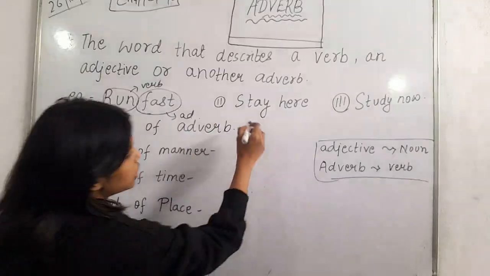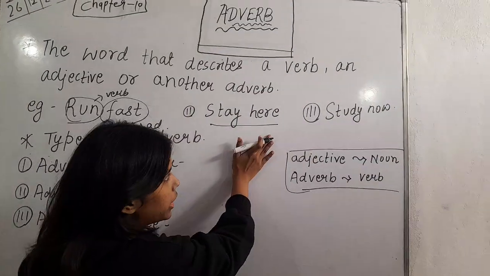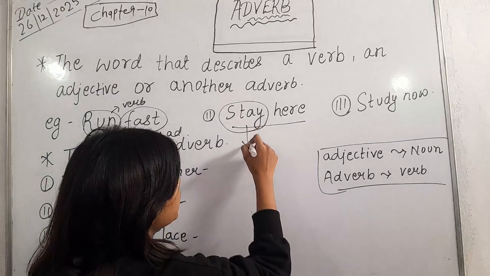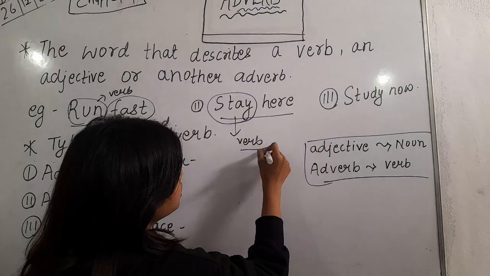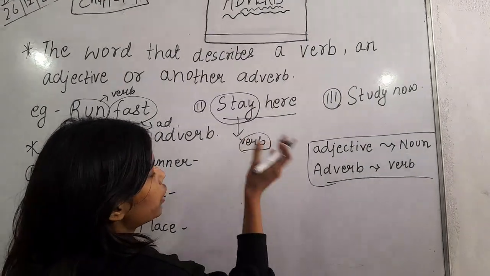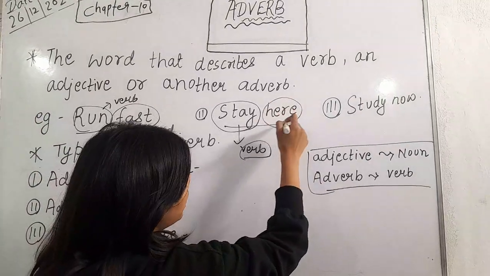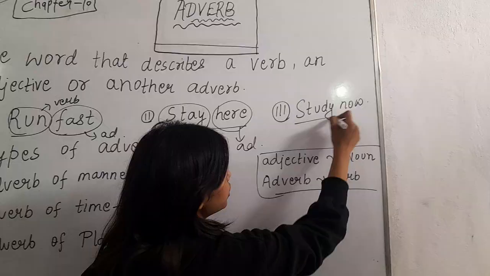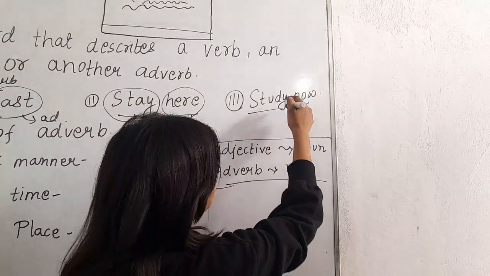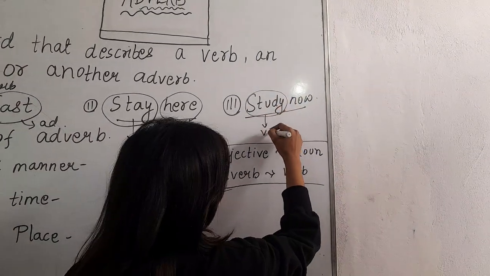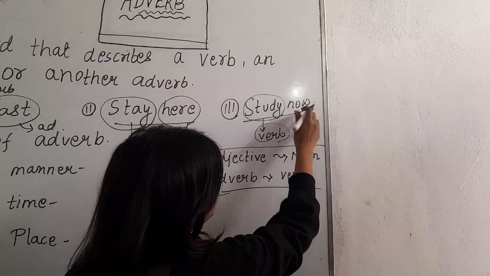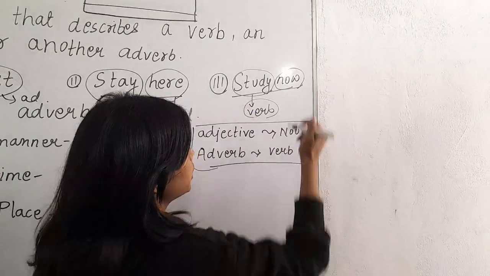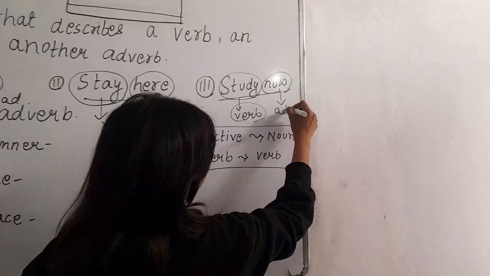In the same way, look here. Stay here. Stay. What is stay? Stay is an action. So it is a verb. And which word is describing how you have to stay, where you have to stay? It is describing verb. So it will be referred to as adverb. Here too. Study now. Study is an action, so it is verb. And when to study. And this word is telling when you have to study now. So now will be referred to as adverb.